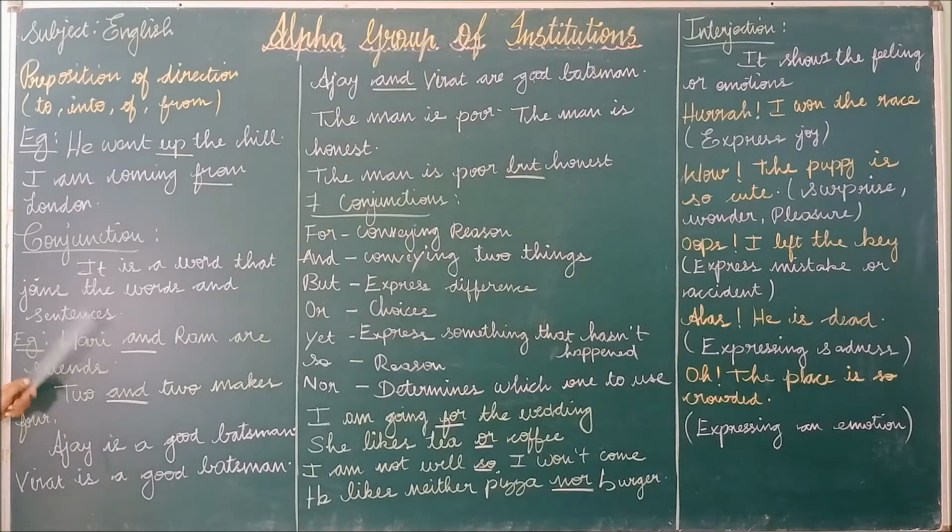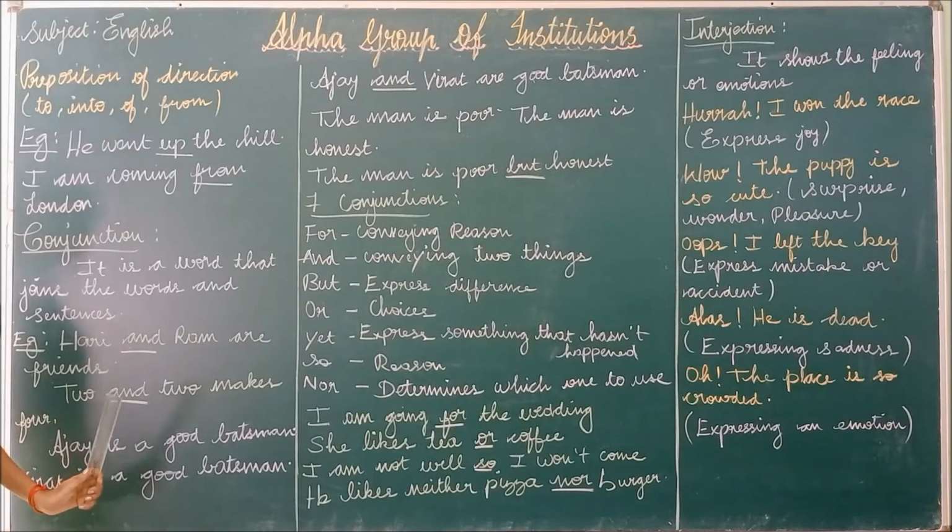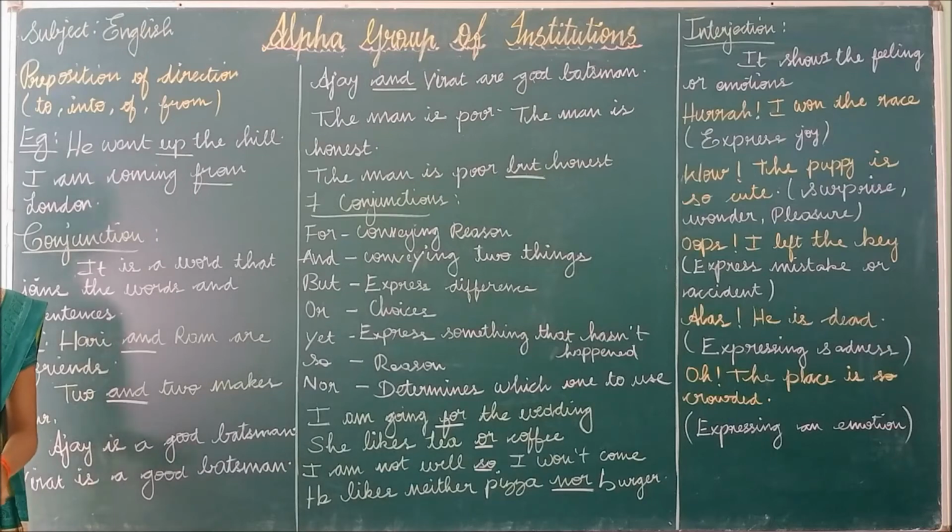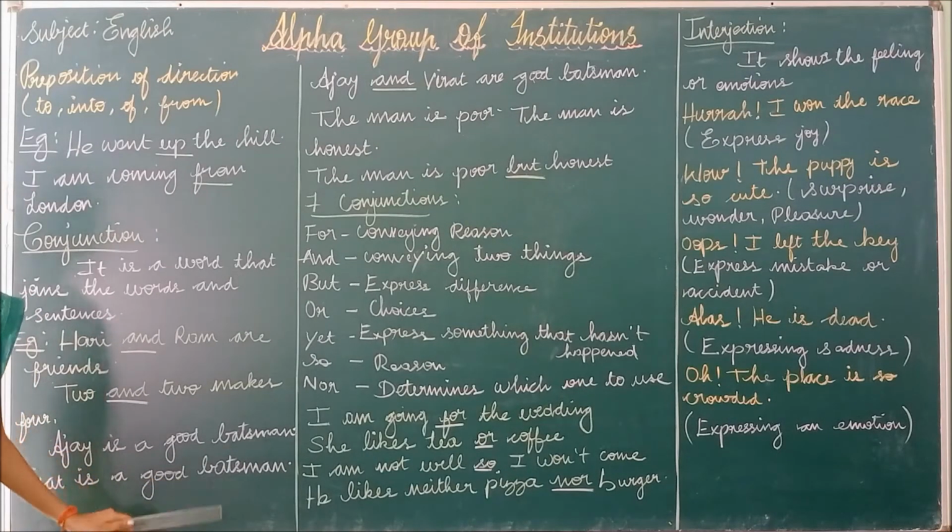Here we have seen how it joins words, and here we see how it joins sentences. The two persons are Ajay and Virat, but it describes the same quality of them: that they are good batsmen.